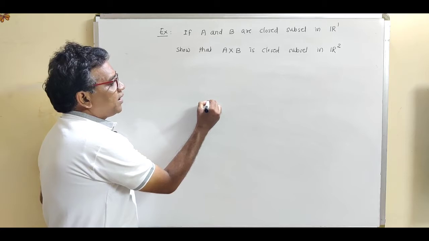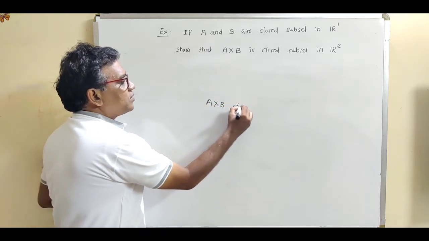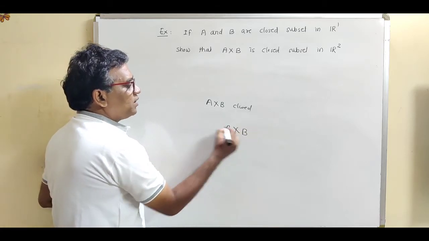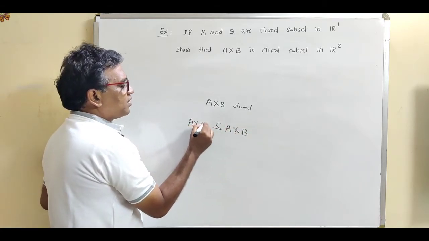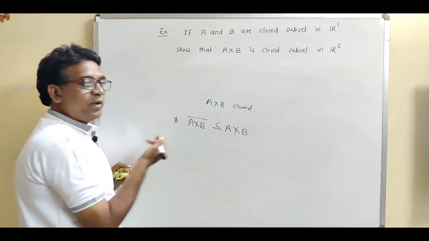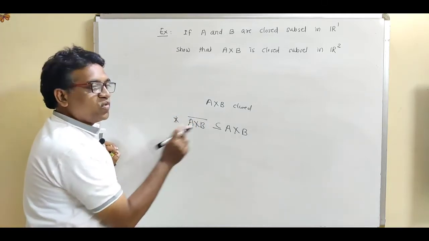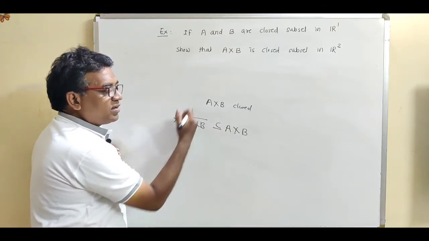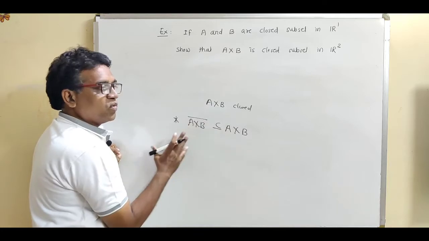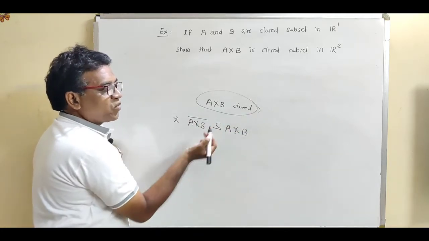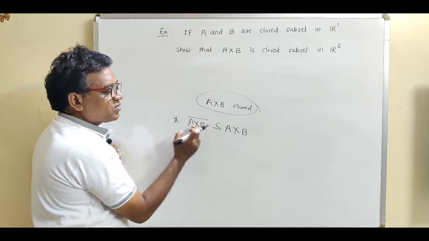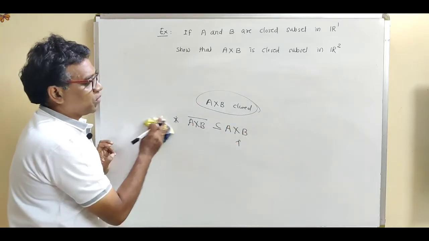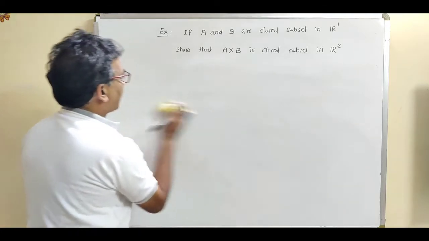Now we want to show that A cross B is a closed set. Closed set means show that A cross B contains all its limit points. This is a technique for showing a closed set. How to show that a set is closed? Show that the particular set contains all its limit points. Then and only then it is called the closed set. A cross B is closed means A cross B contains all its limit points. Then we can say that A cross B is the closed set. So write down the proof.